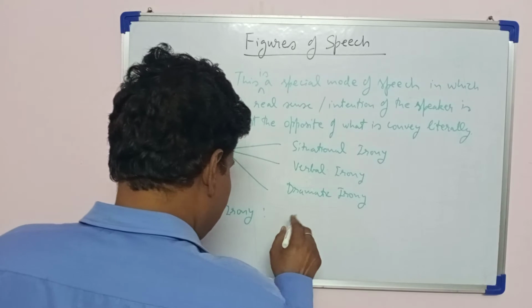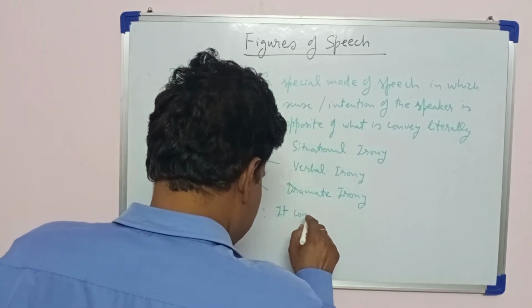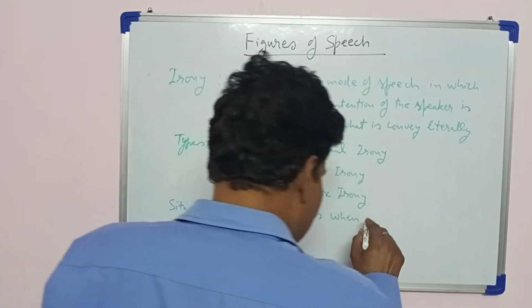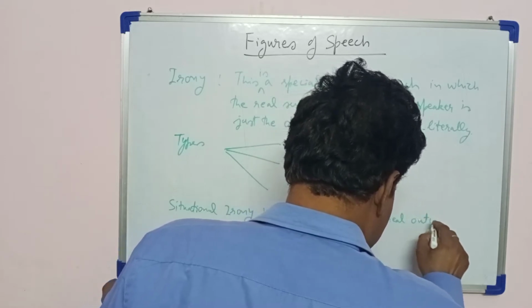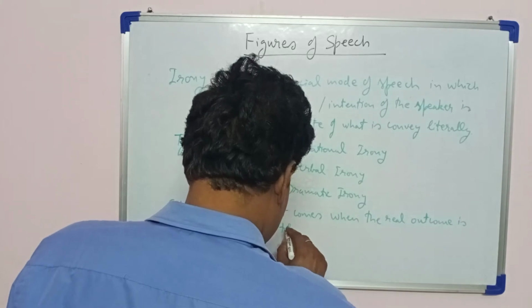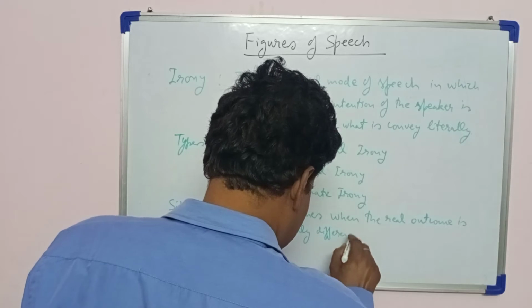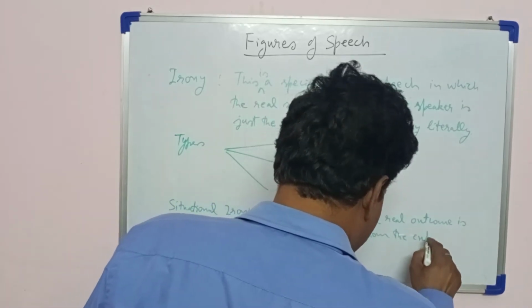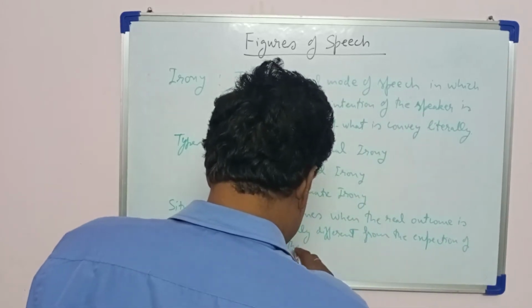It comes when the real outcome is totally different from the expectation of the audience.